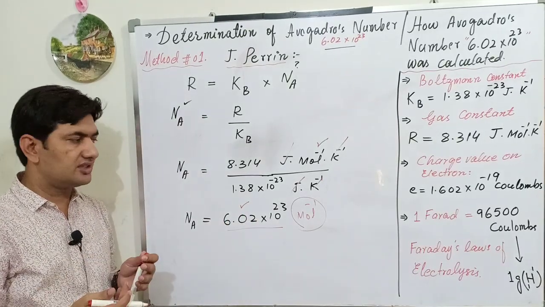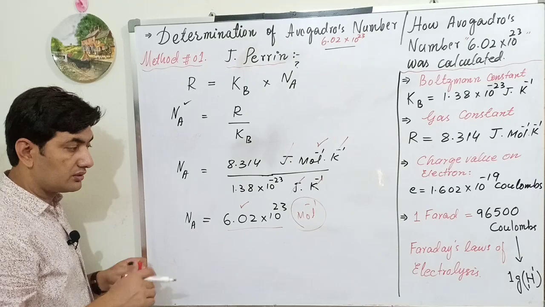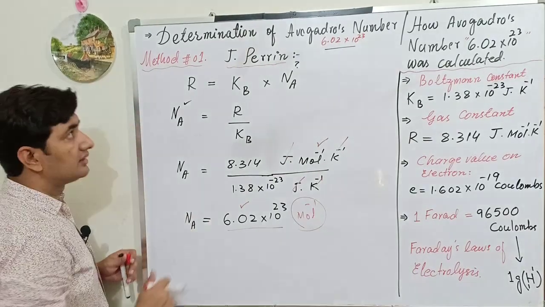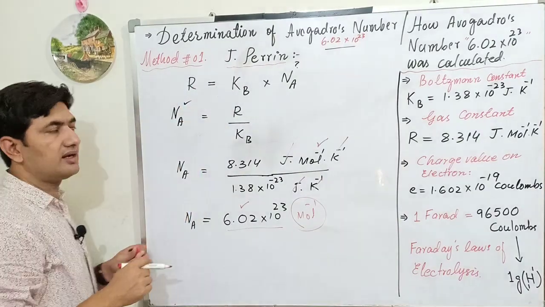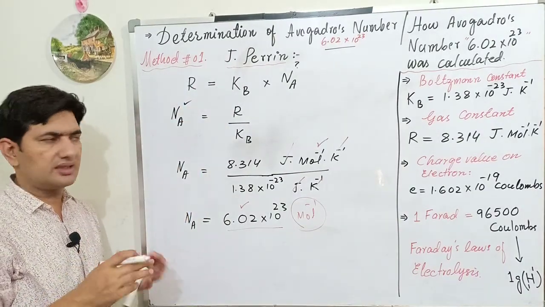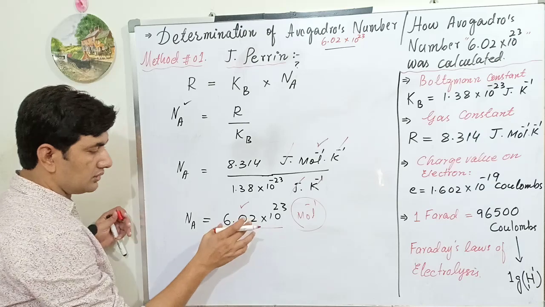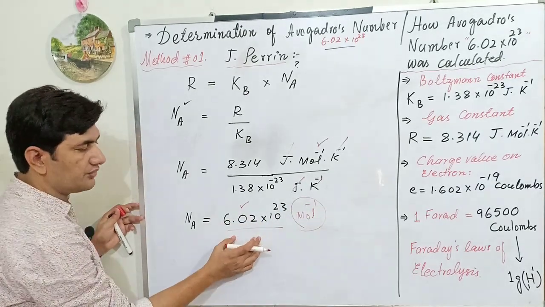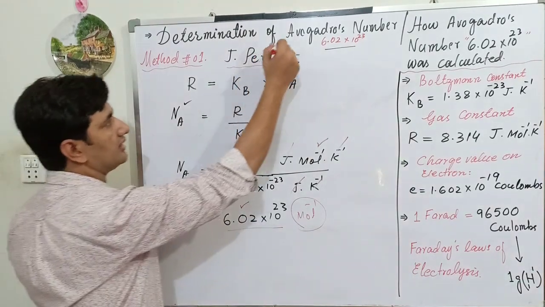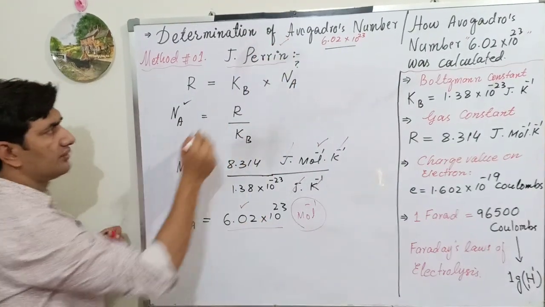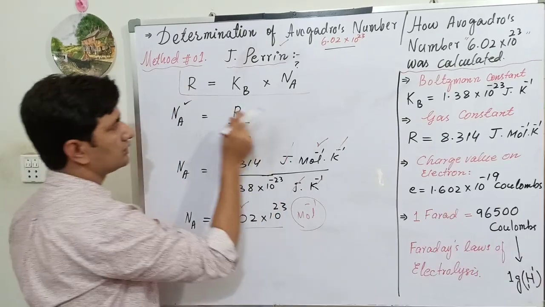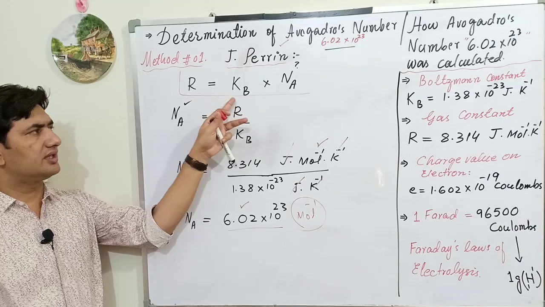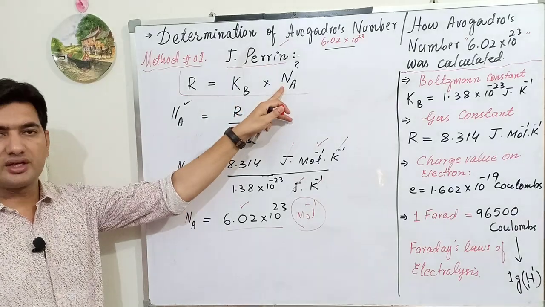That was theorized by Avogadro. Avogadro's hypothesis was given in 1811, while this experimental determination belongs to 1914-1916 in the 20th century. So 1 mole of any gas contains a fixed number of particles, and that fixed number of particles was experimentally calculated by J. Perrin with the help of this relationship. So what does this relationship contain? Three types of constants: the gas constant, the Boltzmann constant, and the Avogadro's constant.